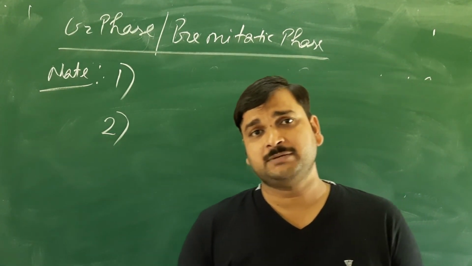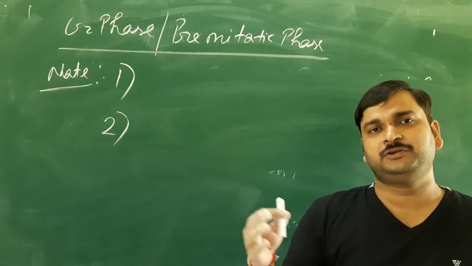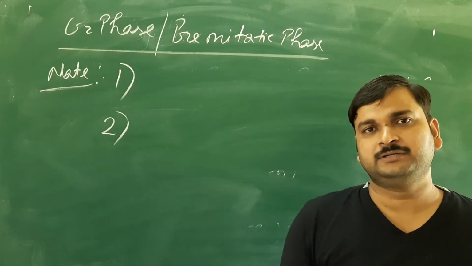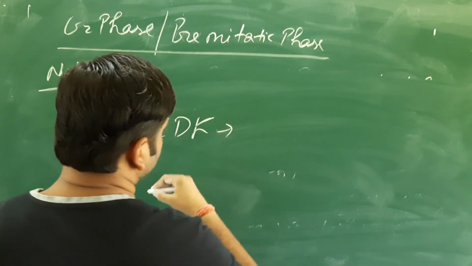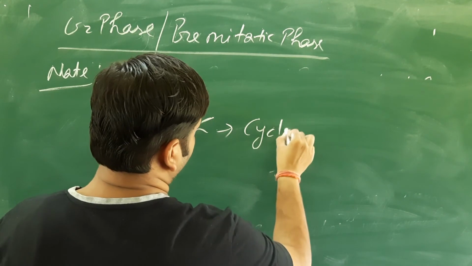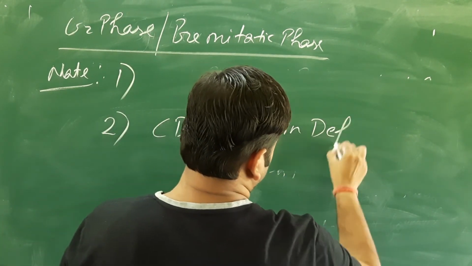The transition between these three phases of the interphase is done by a factor called CDK. CDK stands for cyclin dependent kinase.